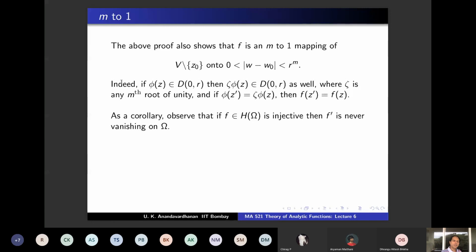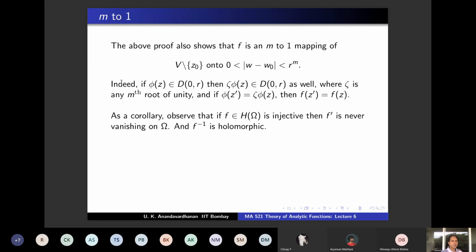And as a corollary, you can show that if f is injective, then f prime is never vanishing. If f is injective, then the derivative is never vanishing. Again, very much unlike your real analysis, where the derivative can vanish and f can still be injective. You can easily cook up even polynomial examples. So here, if you have a holomorphic function and it is injective, then f prime is never vanishing on omega. Why is that?